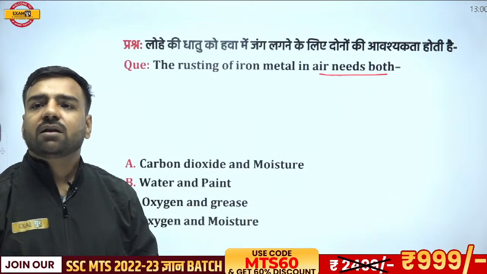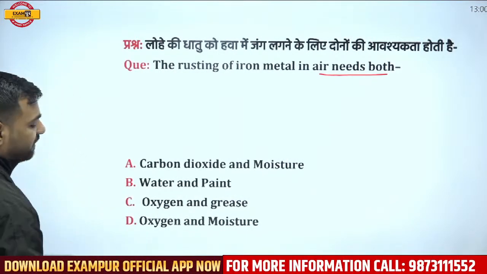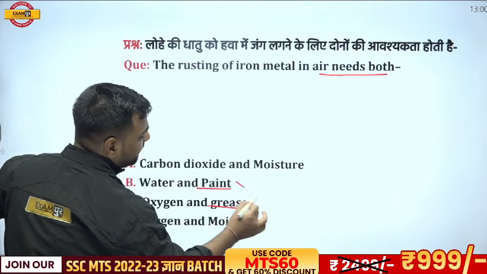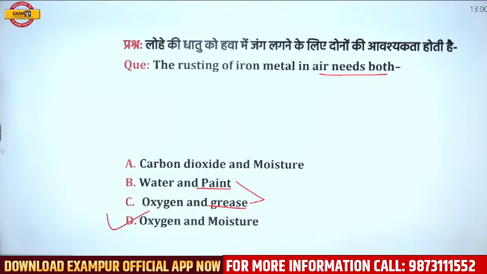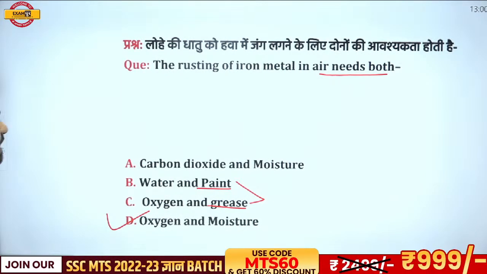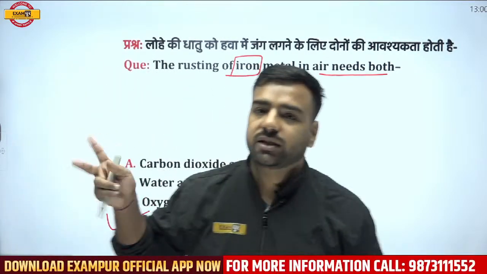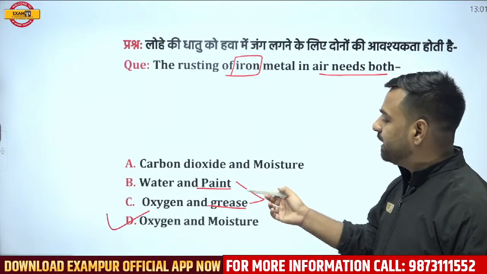Okay, so Siddharam is going with D, Saurav is with D, Akhleshwar is with D, and everyone is going with D. And that's true. Paint and grease obviously prevent rusting, right? But the combination of oxygen and moisture will provide rusting. And another important thing is that iron will be there. So iron requires both things, oxygen and moisture. If I want to prevent it from rusting, I can go with the paint or grease part.